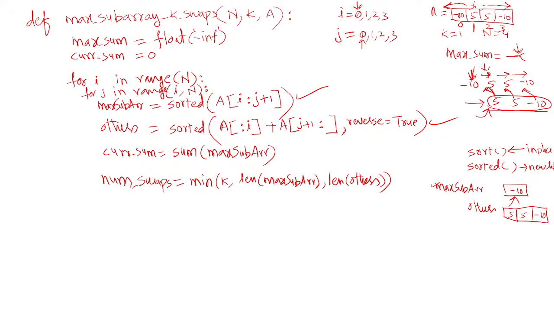Once you get the number of swaps here, you need to perform that many swaps. In this case k is equal to 1, but if k is equal to 2 or 3, you need to go on repeatedly swapping the values. That means all the smallest numbers in max subarray. For example, your max subarray contains these numbers.